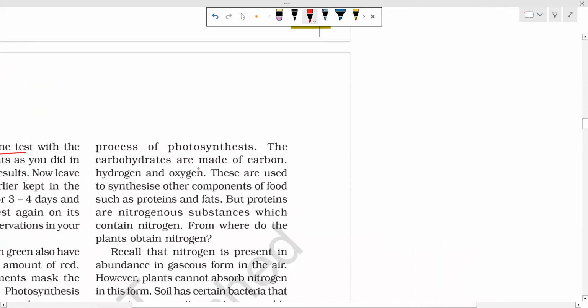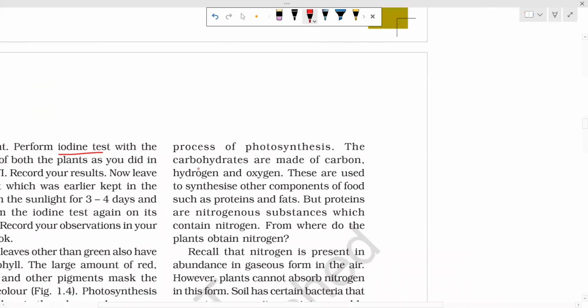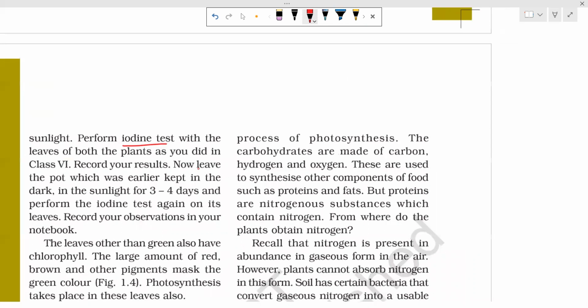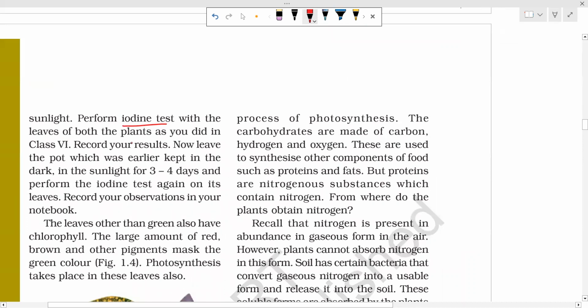One thing you do, you keep one plant in a dark room for 72 hours. 72 hours means 3 days, and keep one plant in sunlight. Now you have to perform the iodine test and record your results.